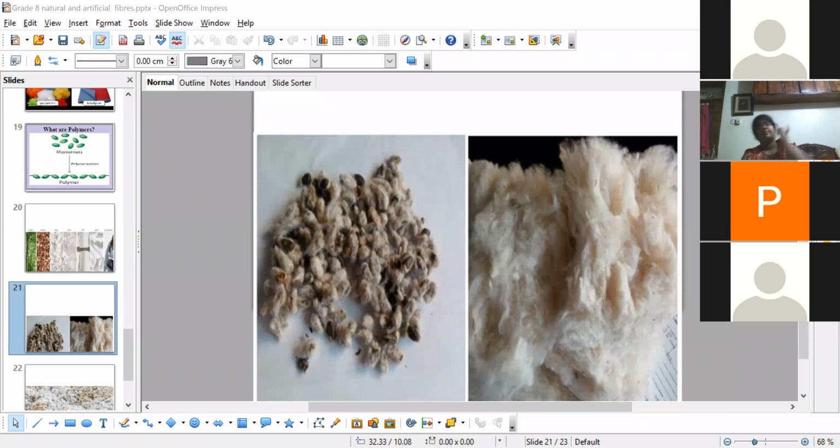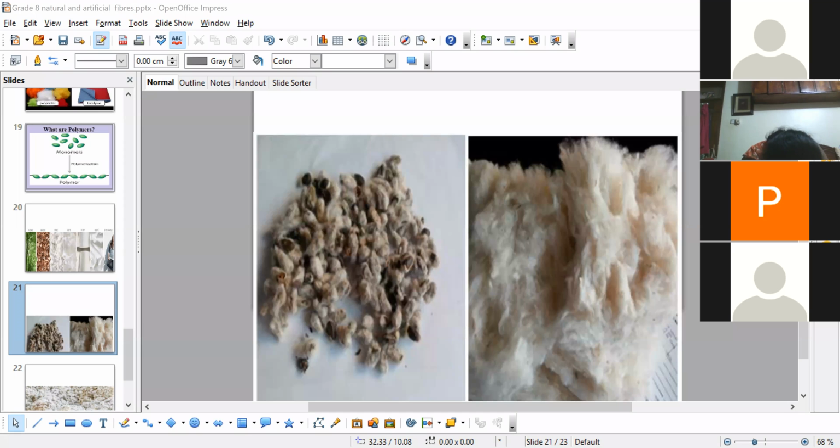Okay, second one: nylon, polyester, rayon, silicone. Silicone, very good. Nylon, polyester and rayon are all synthetic fibers. So silicone is something different, a plastic. So we will write it as silicone.